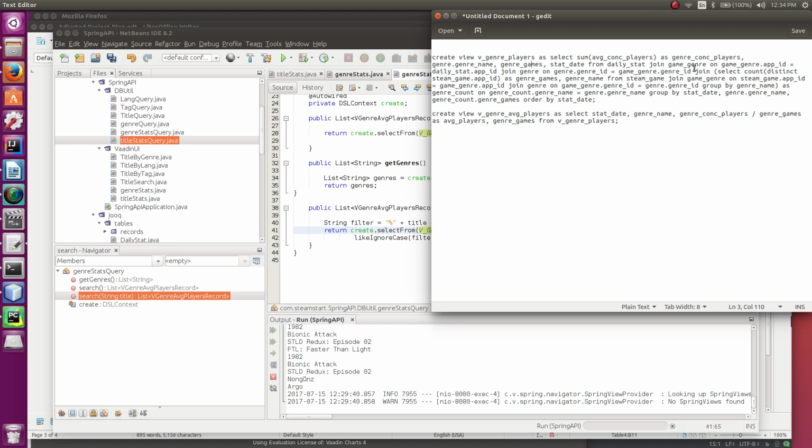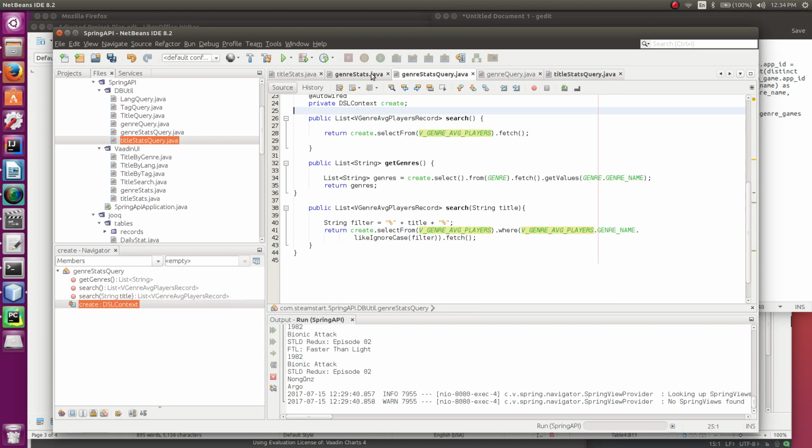But you cannot reference aliases in the same select statement, so I couldn't just divide. I'm sure there's a better way to make this work, but what I did is I created another view that selects those two columns and then divides them, since they're not aliases in the next select statement. There's probably a much cleaner way to do that, but right now I have a view sitting on top of a view for my genre view.